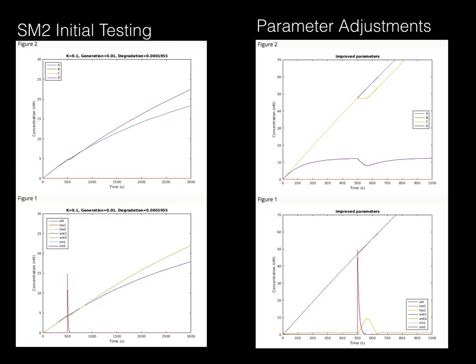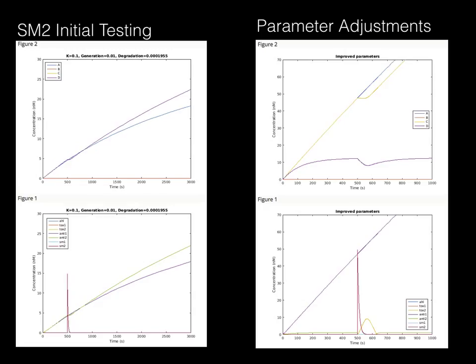I first began testing a basic system for the interaction between the four proteins controlling the expression of AHL, toxin, and antitoxin. The graphs on the left show the first test with small molecule 2. This test uses parameters of protein A, B, C, and D interactions for strong binding, slow decay, and fast generation. It can be seen here that the fast production of antitoxin 2 leads to such large accumulation of antitoxin 2 that toxin 2 is unable to accumulate to lethal levels despite repression of generation of antitoxin 2 by small molecule 2 inducer. This result led me to identify needed adjustments to the model.